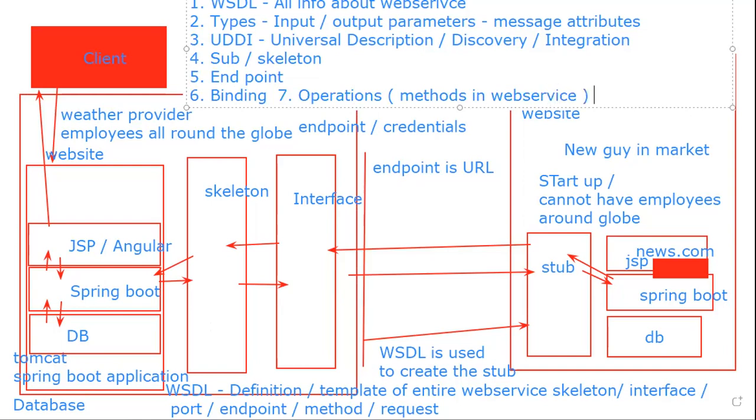Everything will be there in the WSDL. And then the message that is used for communication. That's all. So these are the key values in a web service.